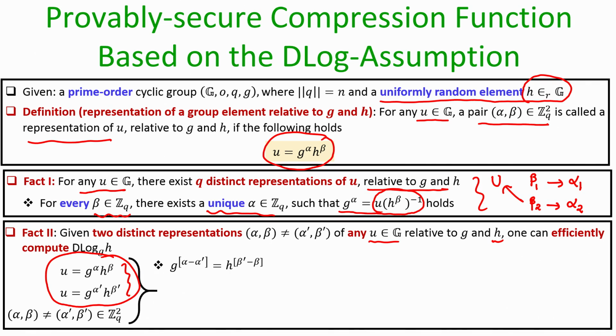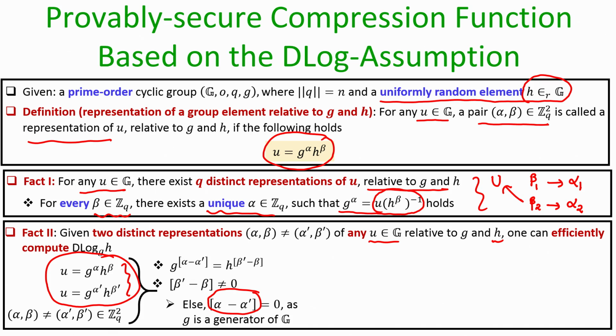Now, if both these relations hold, then I can do the substitution and obtain that g to the power alpha minus alpha dash is the same as h to the power beta dash minus beta. And now, I claim that beta dash minus beta is non-zero, because if beta dash minus beta is 0, then h to the power 0 is 1, which is the identity element, and that is possible only if alpha minus alpha dash is also 0. That automatically implies alpha is equal to alpha dash and beta is equal to beta dash, which contradicts the assumption that alpha comma beta is different from alpha dash comma beta dash.